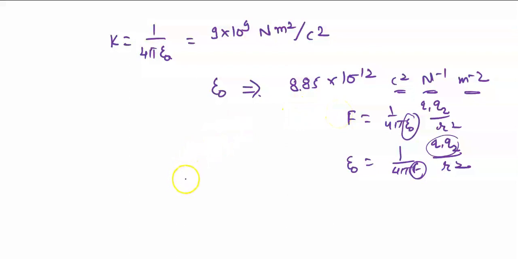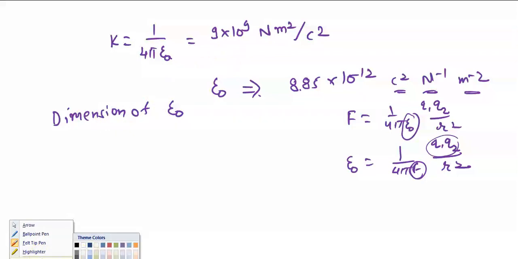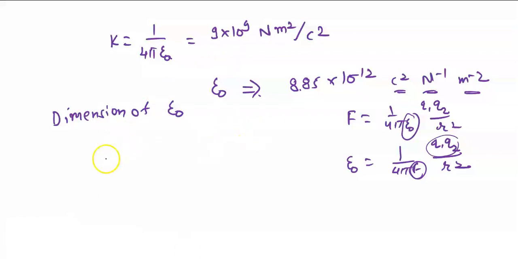Now, dimension of epsilon naught. If you have to determine the dimension of epsilon naught, that also you can do. You must have studied dimensional analysis in 11th standard. So epsilon naught is equal to Q1 Q2, which can be written as Q square, basically charge, upon F into R square.